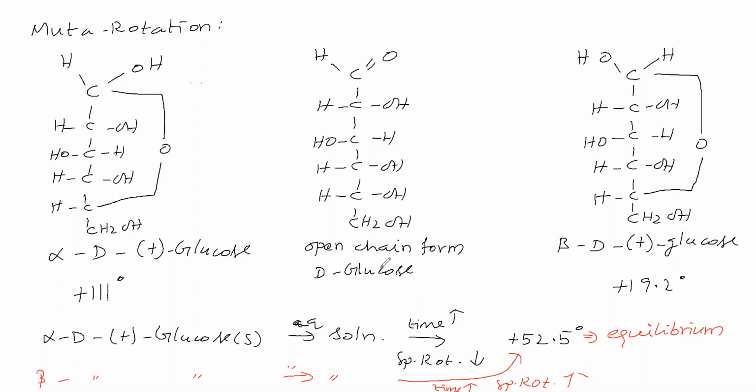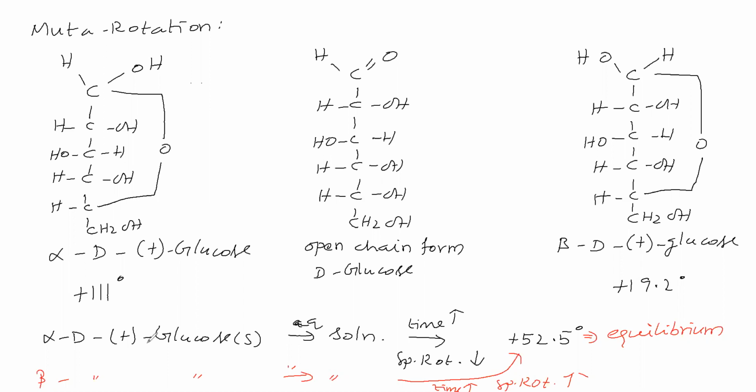If it went for a chemical reaction, would we drink it? We will not drink. Therefore, alpha D plus glucose on dissolving in water is not going for a chemical reaction, but the specific rotation decreases. That means alpha D plus glucose must convert to beta D plus glucose. There is no other way. Beta D plus glucose is converting into alpha D plus glucose, then only the specific rotation will rise.